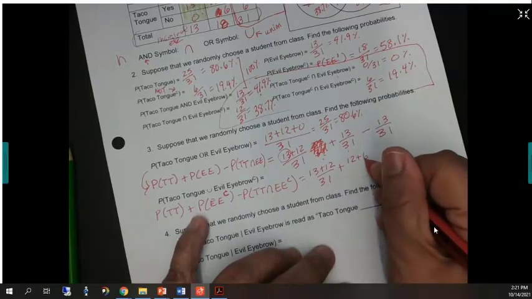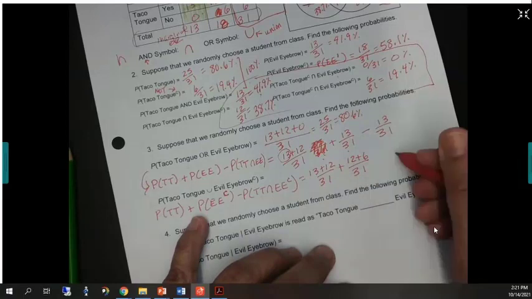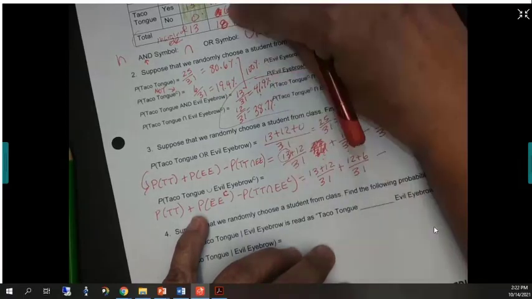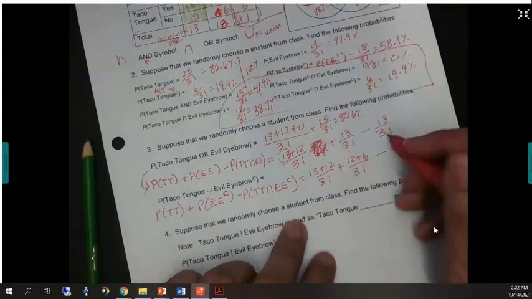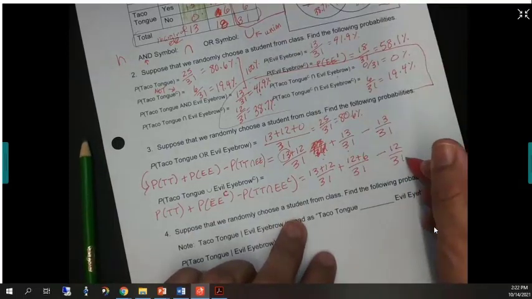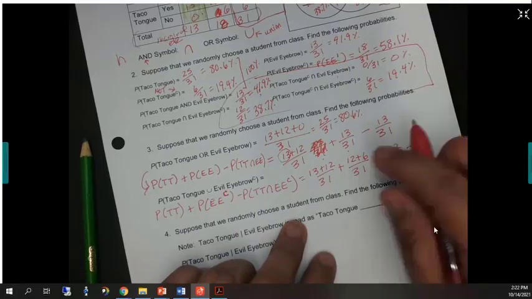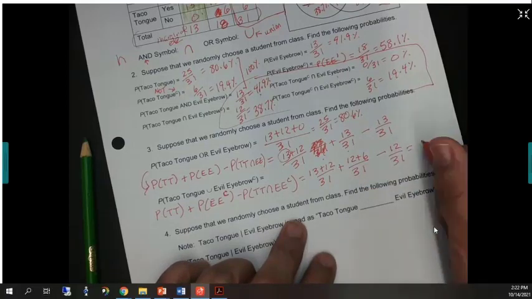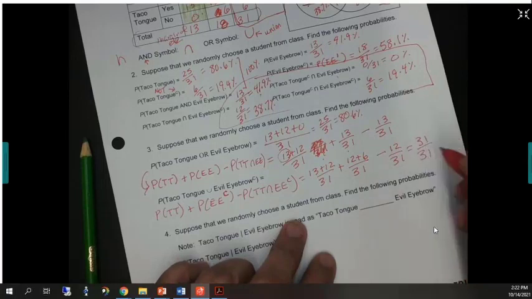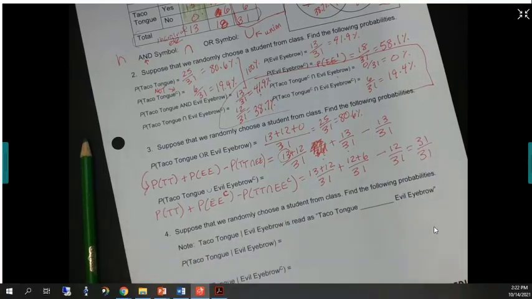And then I subtract out what's in both, which is the 12, because the 12 is the one being double counted. And it gives me the right answer, which would be a lot. Taco tongue or not evil eyebrow. That's pretty much everybody, isn't it? 31 over 31. Yes.